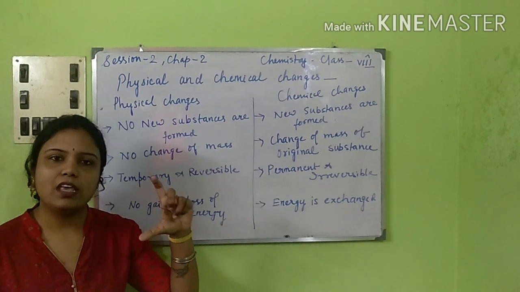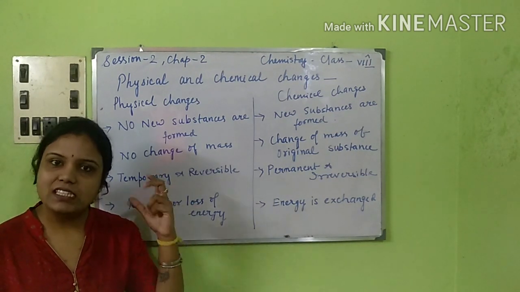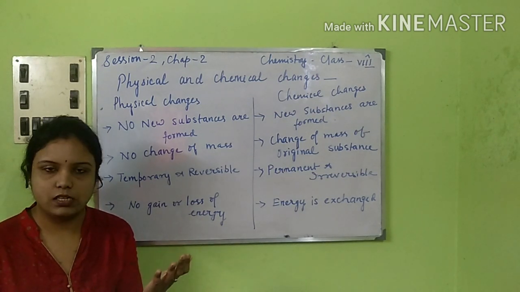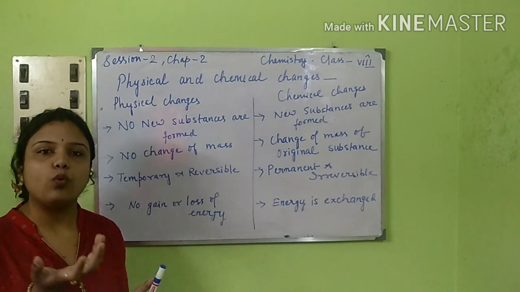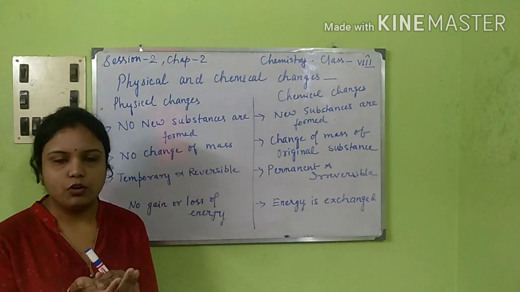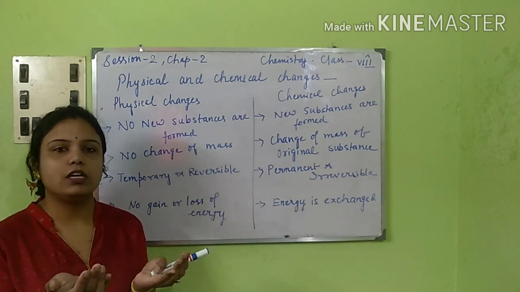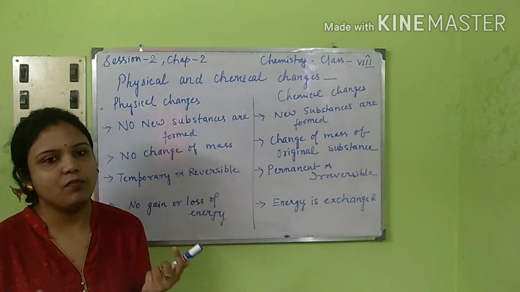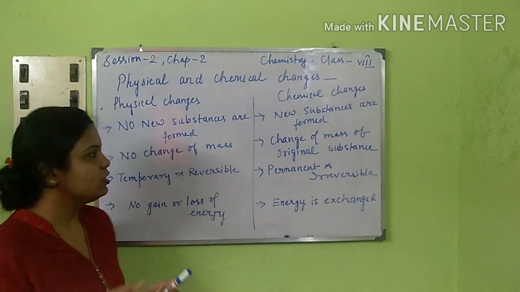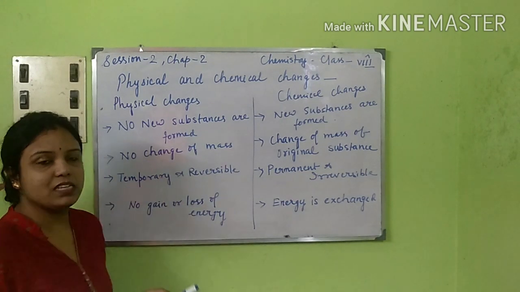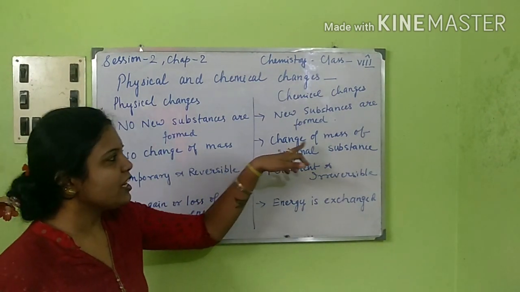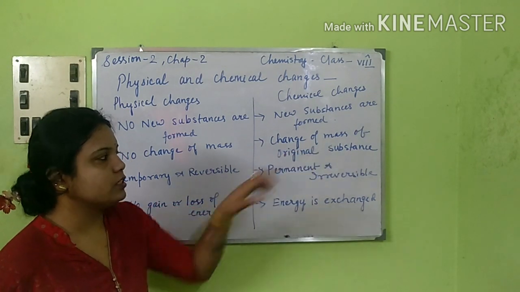Now you can weigh the candle and see what its mass is, or what its weight is. And again you can take the wax and measure it. You will see that both the wax as well as the candle have the same weight or the same mass. So that means there is no change of mass, it remains the same, right? Next, change of mass of original substance.